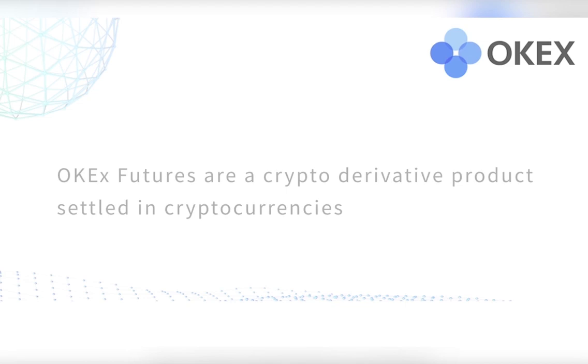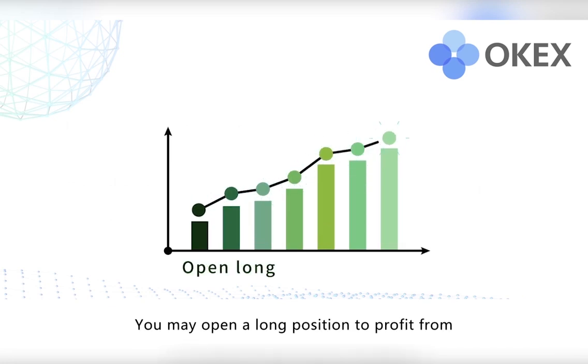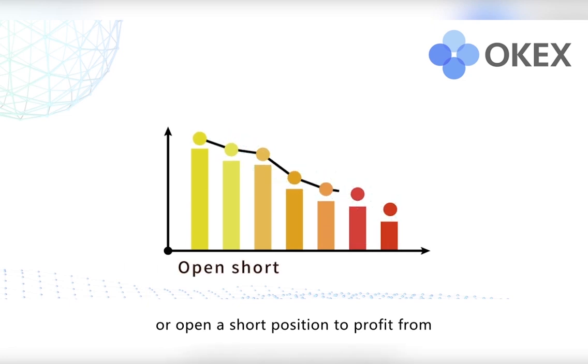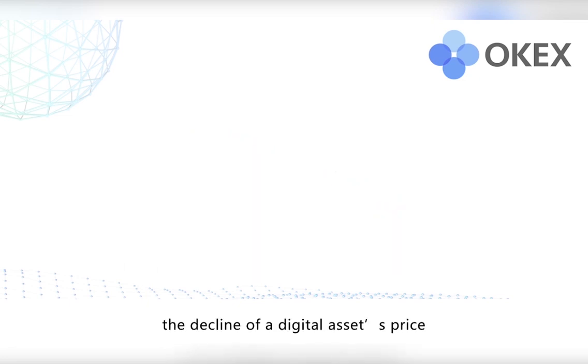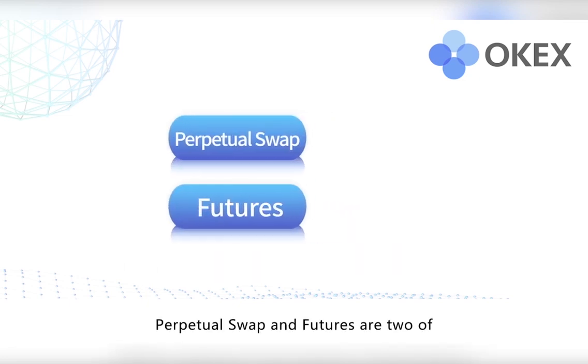Introductions to futures. OKEX futures are a crypto derivative product settled in cryptocurrencies. You may open a long position to profit from the rise of a digital asset's price, or open a short position to profit from the decline of a digital asset's price. Perpetual swaps and futures are two of the derivatives offered by OKEX. Each of them can be divided into two types.